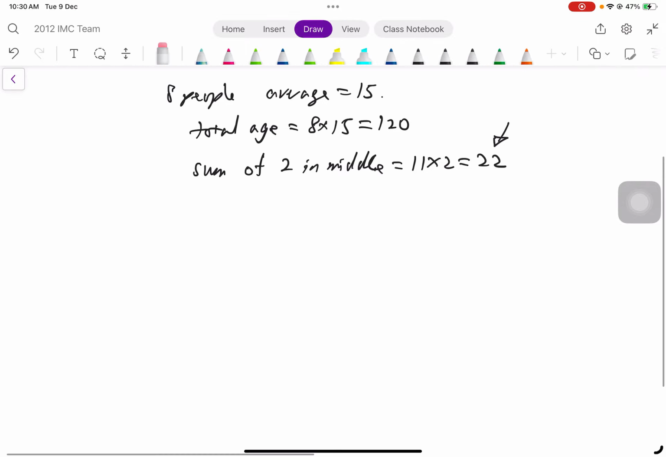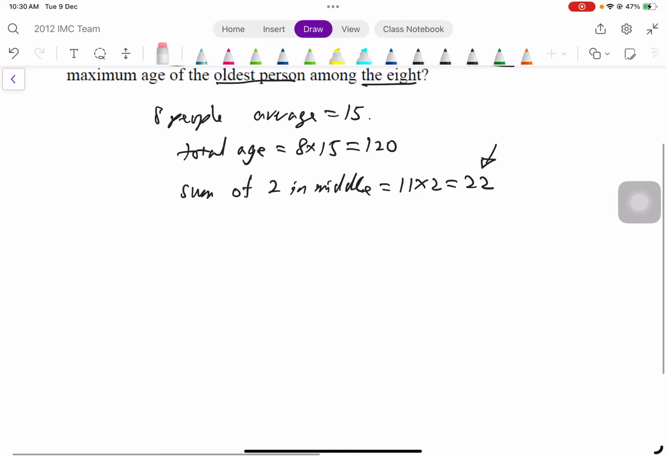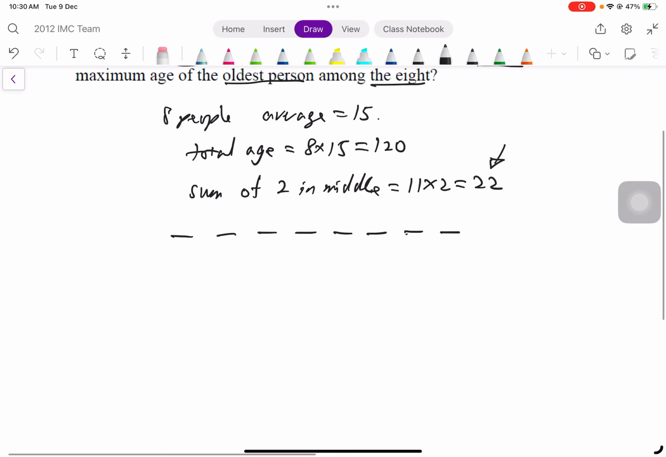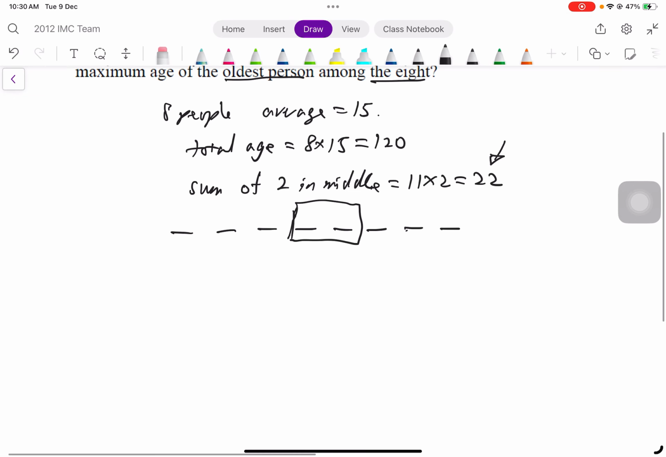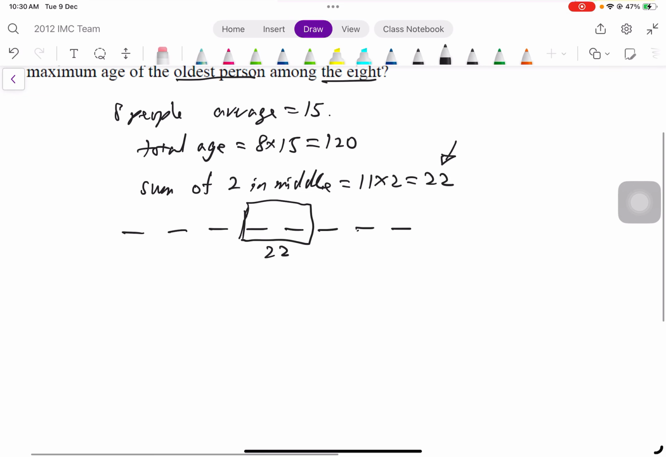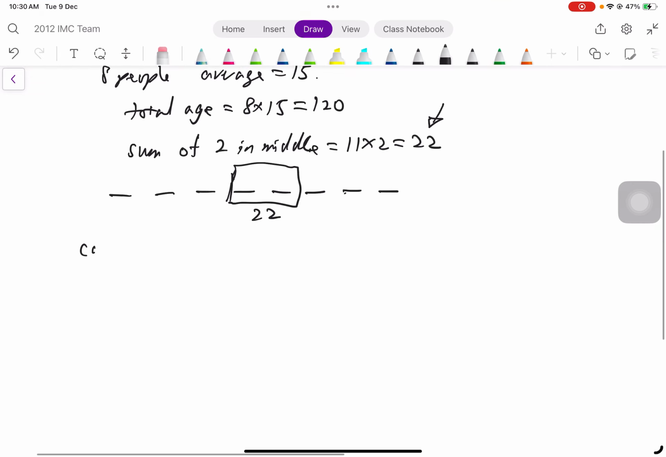Can you see that basically you have 8 people: 1, 2, 3, 4, 5, 6, 7, 8. The middle 2 should be here, right? This is the middle 2. That means the sum of this middle 2 is 22. Therefore, case number 1.